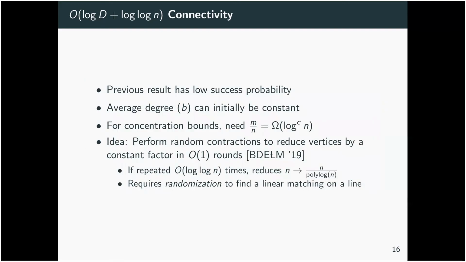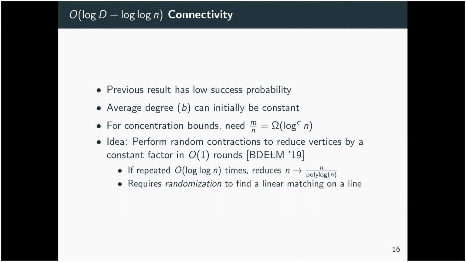Okay, now there are some problems with this result. The previous result has low success probability, so it only succeeds with good probability in the worst case. The average degree can initially be constant. M over n can be a constant at first. But for concentration bounds for the dominating set algorithm to hold, we need m over n to be some polylog,